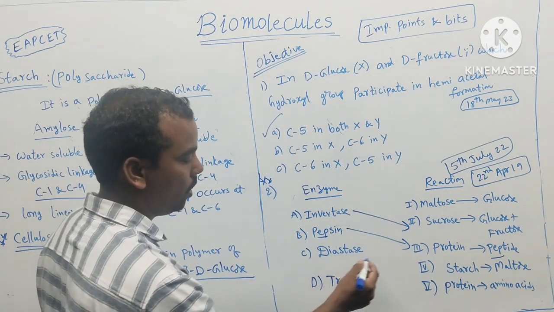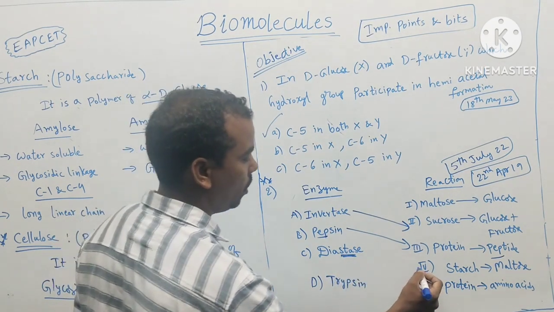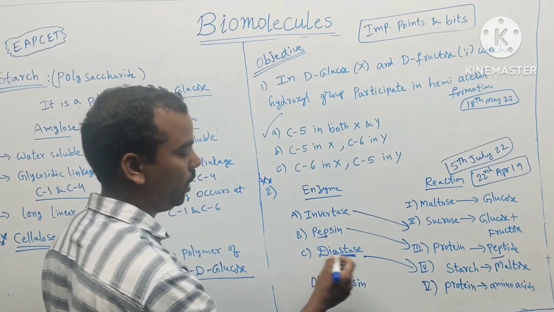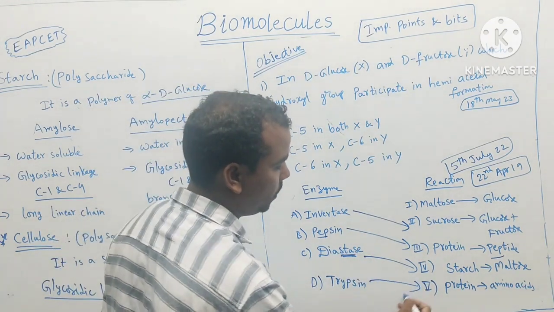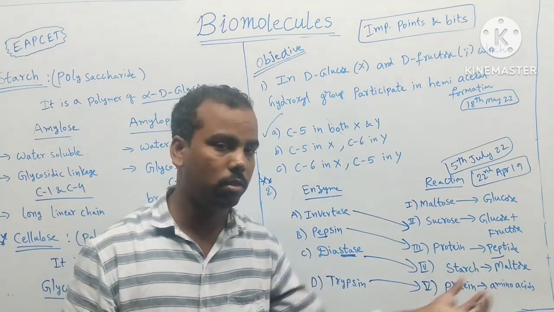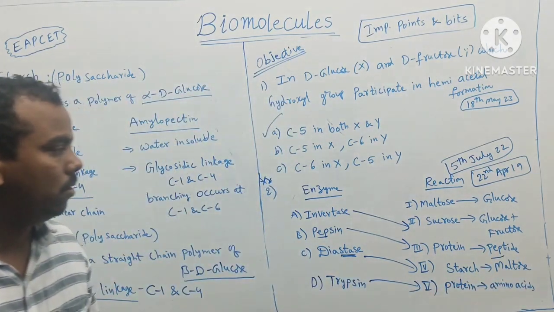Next, diastase means starch: ST, starch to maltose. Diastase converts starch to maltose. Next, trypsin converts proteins into amino acids. Okay, not this.